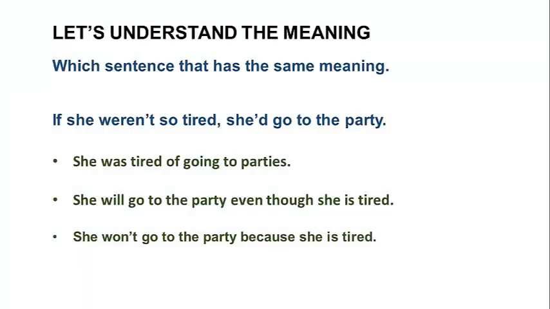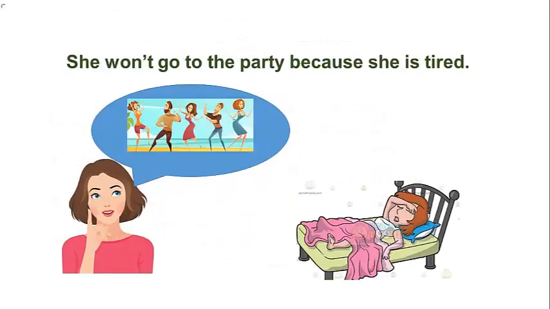If she weren't so tired, she'd go to the party. So if she weren't so tired, she'd go to the party. What does it mean? Does it mean that she was tired of going to parties? Or she will go to the party even though she's tired? Or she won't go to the party because she's tired? Let's see the answer. She won't go to the party because she is tired.